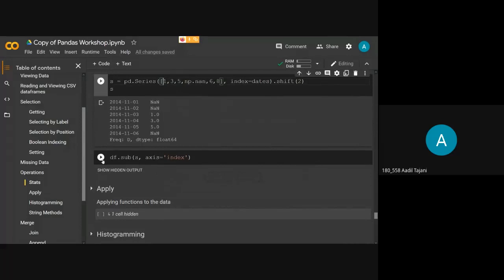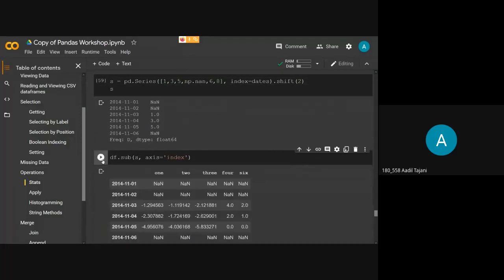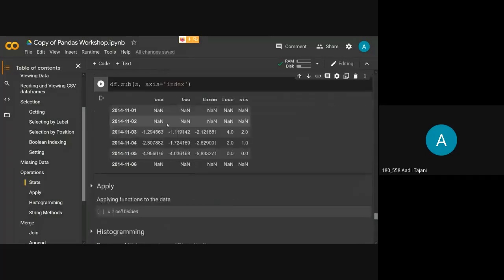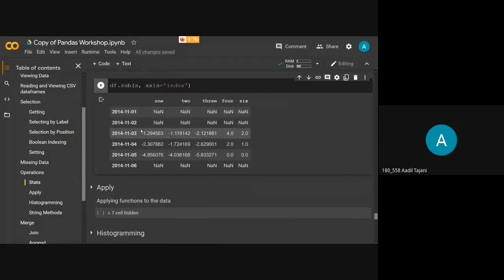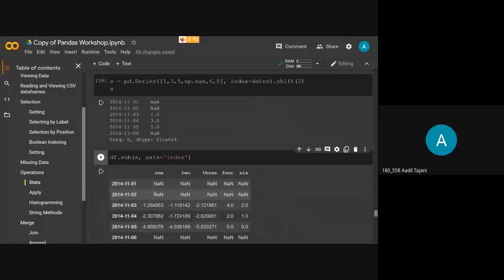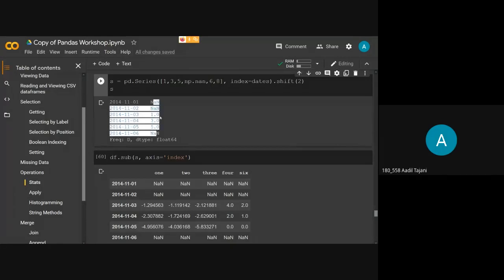Then we have the subtract function. When we do df.sub and we pass a series here, it will subtract that series from our data frame. As you can see here, I have passed axis as index. So it will take this series in this vertical way and do the subtraction operation on each column, going row wise.